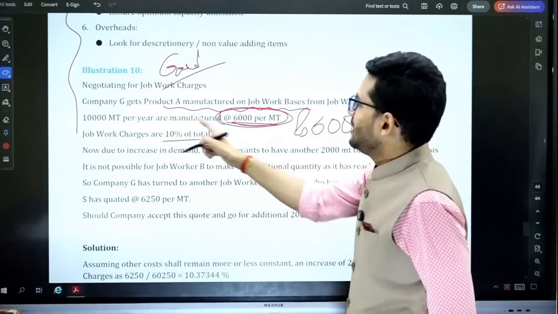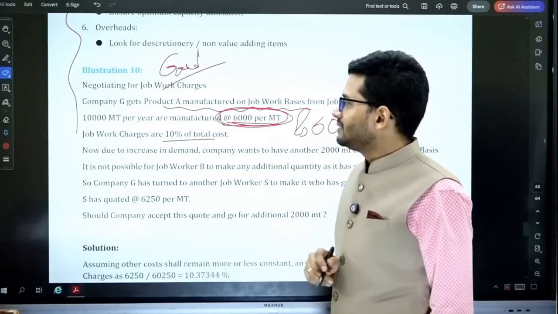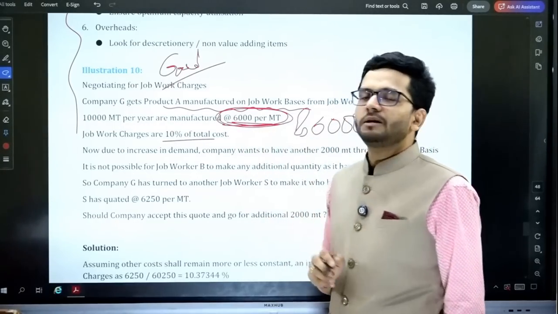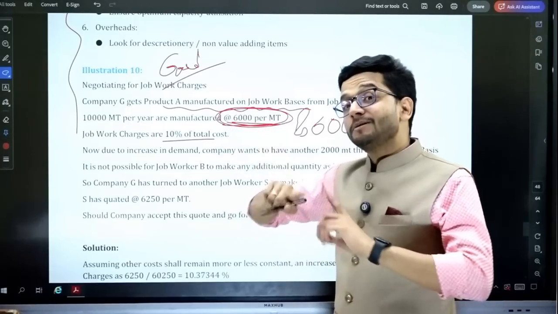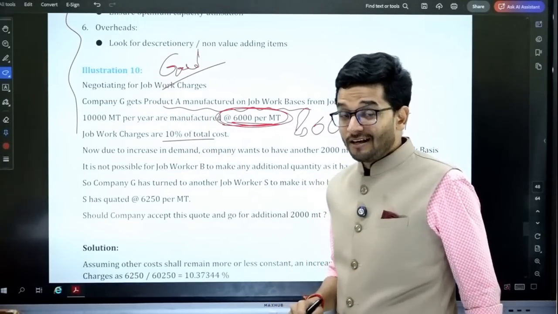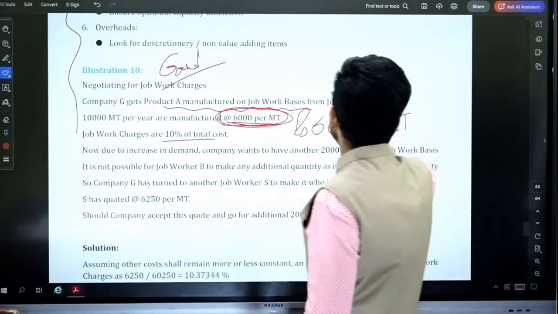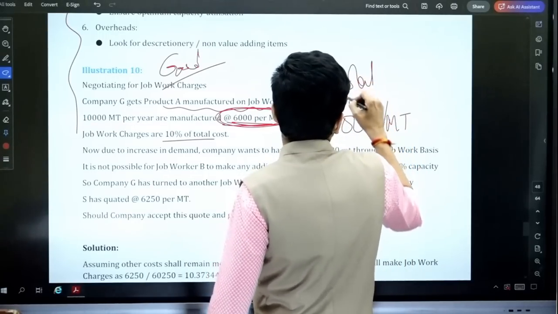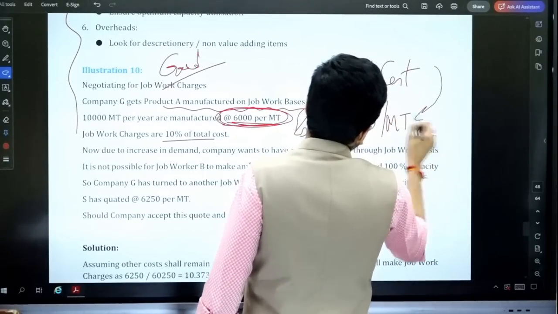So on job work basis, the production happens, the 1,000 are manufactured at 6,000 per metric ton. And this is only 10% of the total cost. Okay, so what is the total cost? Total cost is 60,000 per metric ton.